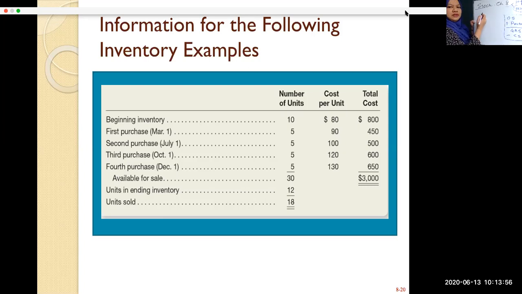You have 10 at 80, 5 at 90, 5 at 100, 5 at 120, and you have 5 at 130. So 10, 10, 30 units. Okay, so total available is 30 units. So when you want to see how much your closing stock is, if you're using FIFO, okay.